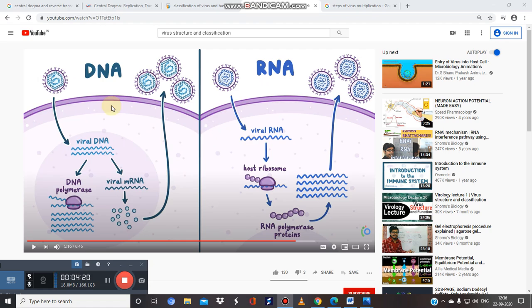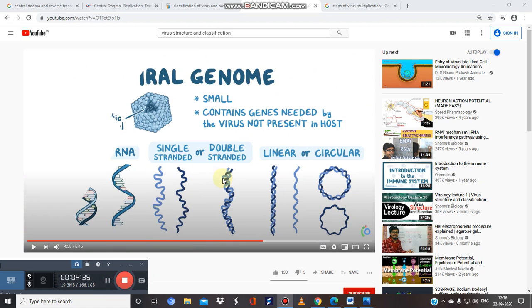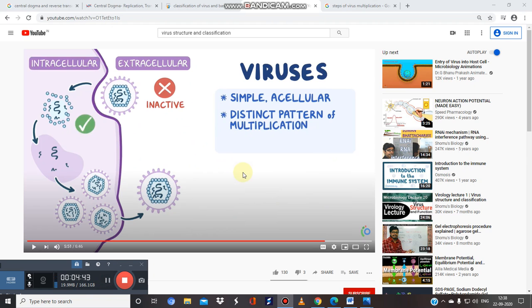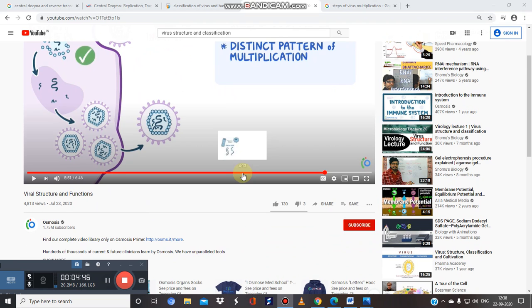Here is a differentiation between how DNA viruses and RNA viruses act. We know a DNA virus can directly enter the cell nucleus, whereas an RNA virus works in the cytoplasm. There are different types of genetic material in viruses, maybe single stranded, double stranded, linear, or even circular. So I think now you have a brief idea, although we have covered the virus part.